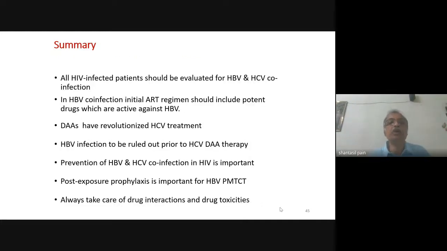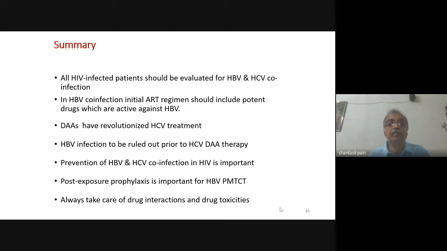So to summarize, all HIV infected patients should be evaluated for hepatitis B and HCV co-infection. In hepatitis B co-infection, the initial regimen should include potent drugs, at least 2 drugs which are active against hepatitis B virus. The DAAs have revolutionized HCV treatment. Hepatitis B virus infection is to be ruled out prior to HCV DAA therapy.